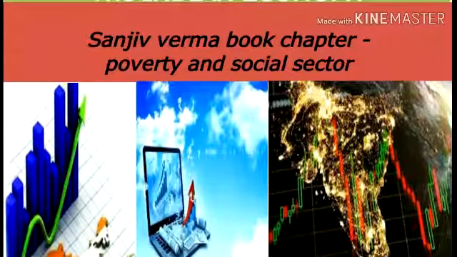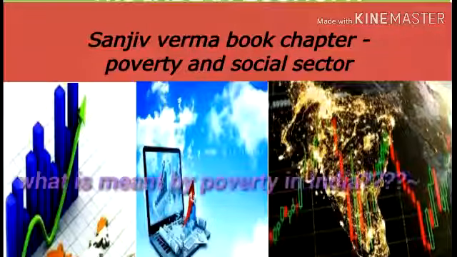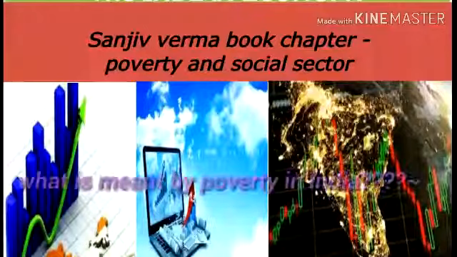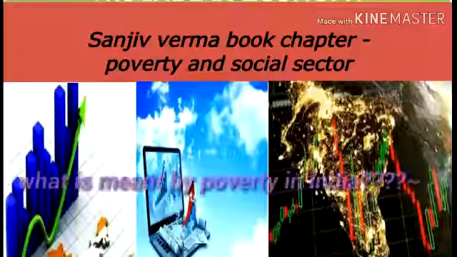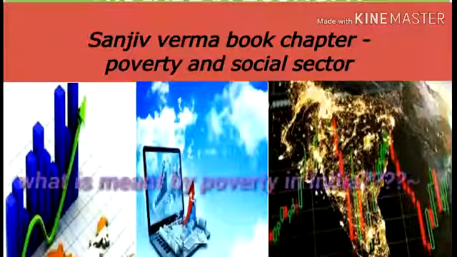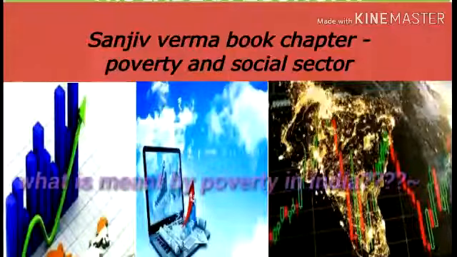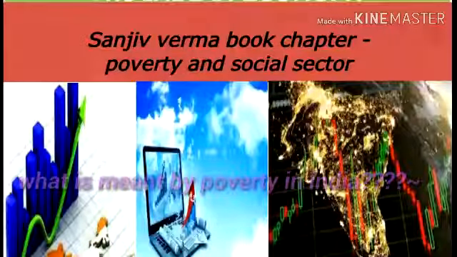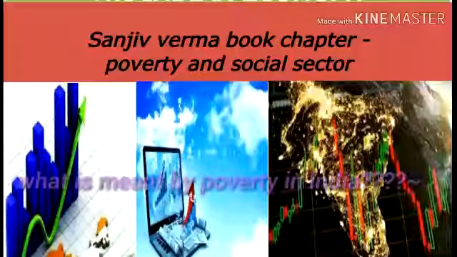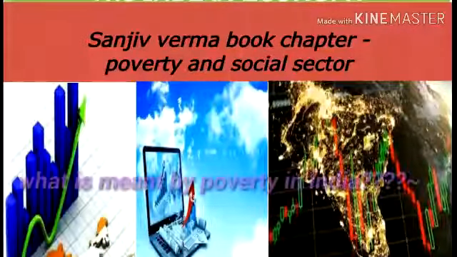So what is meant by poverty in India? Most important concept. Poverty is defined as the minimum basic consumption level needed for survival. It has been defined by the Planning Commission of India in terms of calorie intake. Absolute poverty is the condition where calorie intake is less than 2400 calories per person per day in rural areas and 2100 calories per person per day in urban areas.